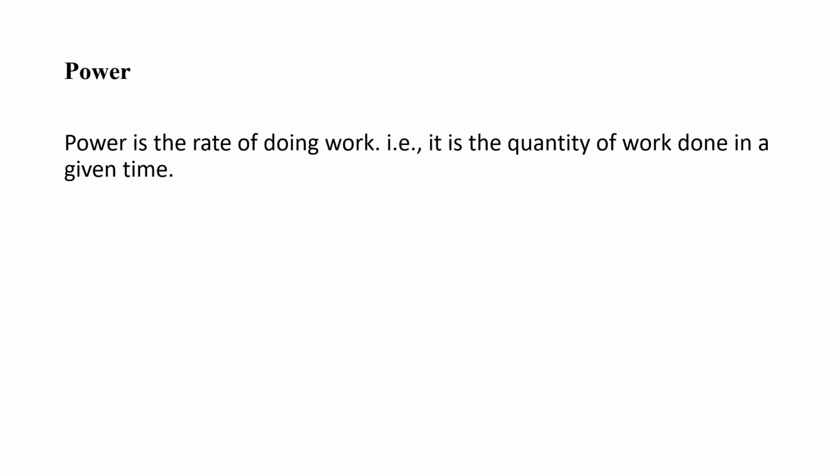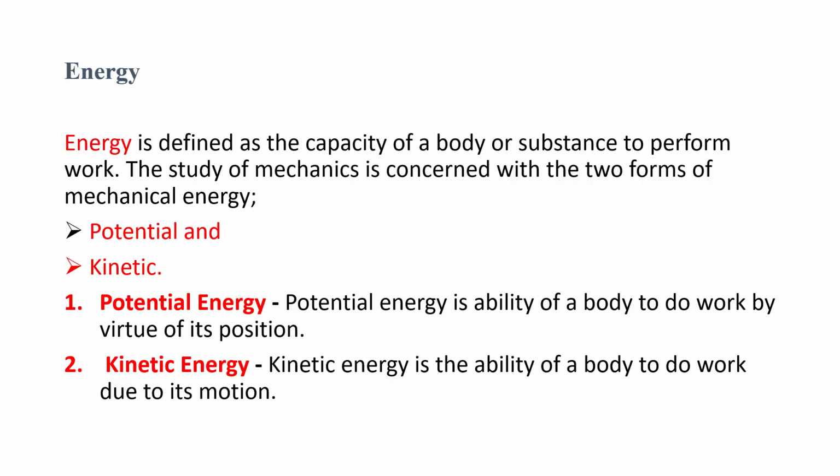Next is power. Power is the rate of doing work. It is the quantity of work done in a given time. Power is the work done per unit time. The unit of power is joule per second, because the unit of work done is joule and time is second. So the unit of power is joule per second.